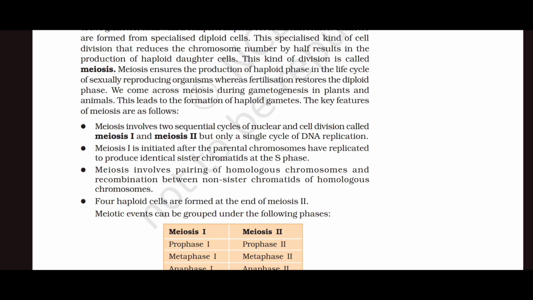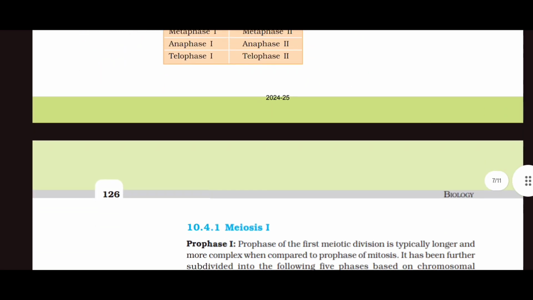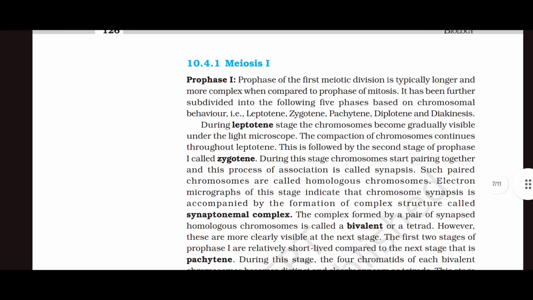Meiotic events can be grouped under the following phases: meiosis 1: prophase 1, metaphase 1, anaphase 1, telophase 1; meiosis 2: prophase 2, metaphase 2, anaphase 2, telophase 2. Meiosis 1.